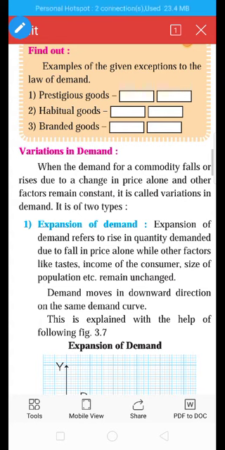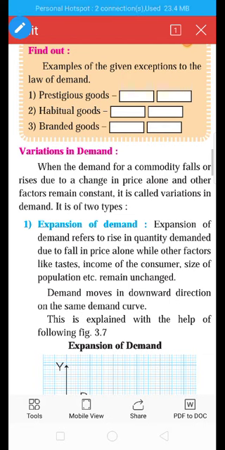Today is my 15th video, and in this video we will see a small exercise given in your textbook, chapter number 3, continuation, that is "find out". You can see on the screen.